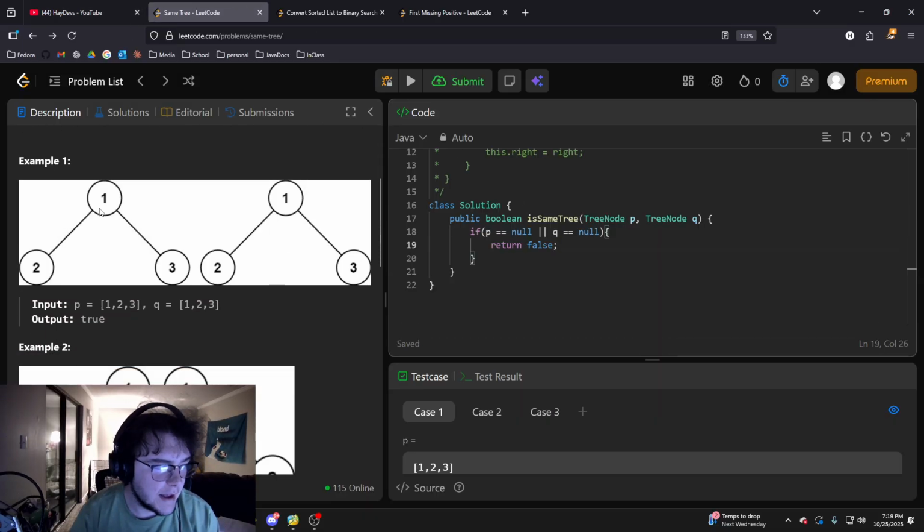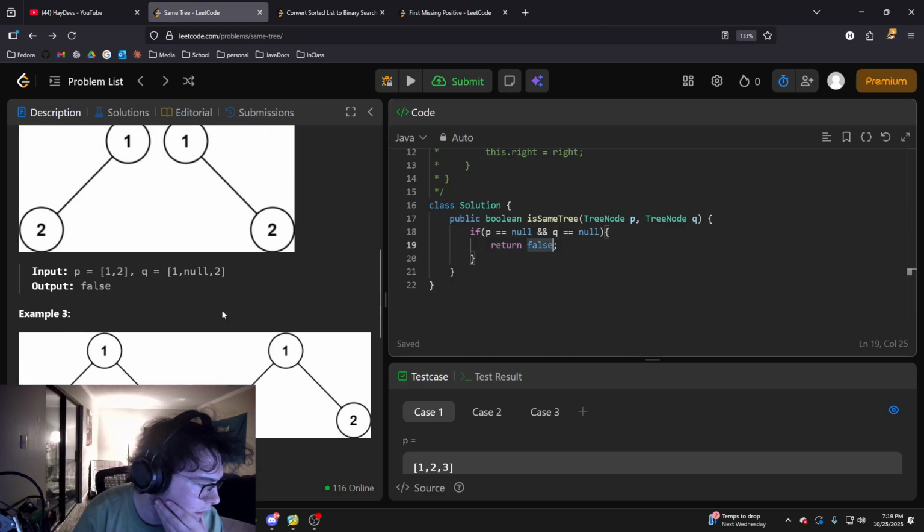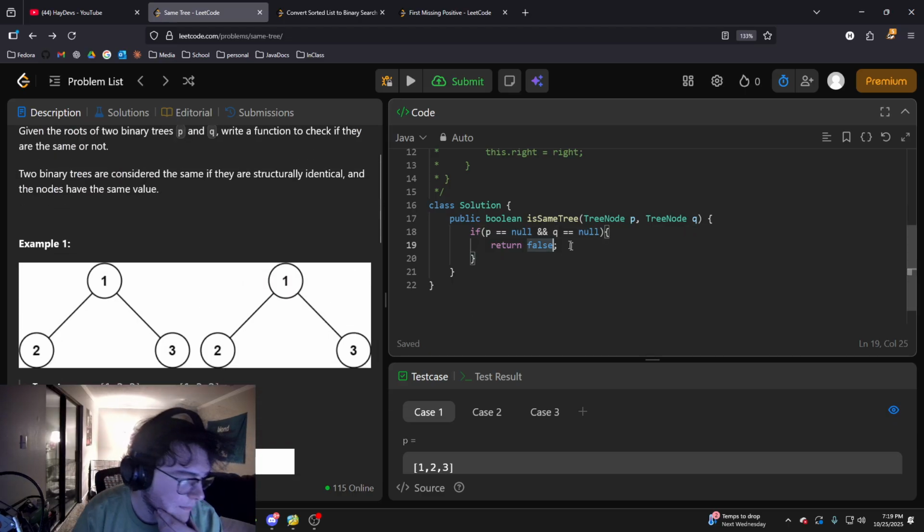So you can imagine we're passing the root 1 and 1. If one of them is null, then we're not even passing a tree, right? Or we want to pass and true. So if both of them are null, we want to return true, not false.